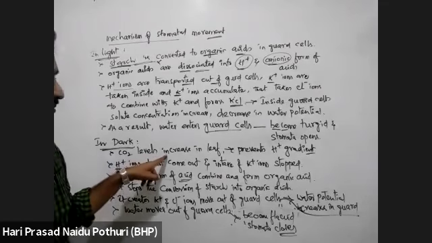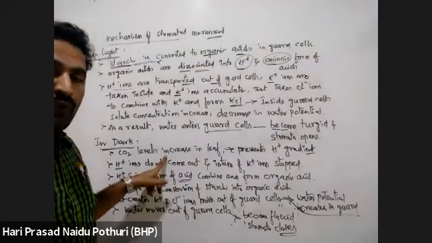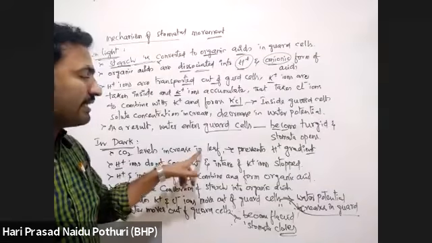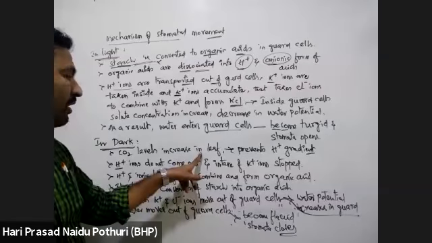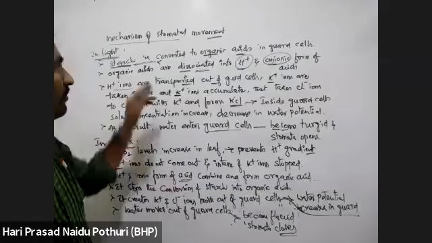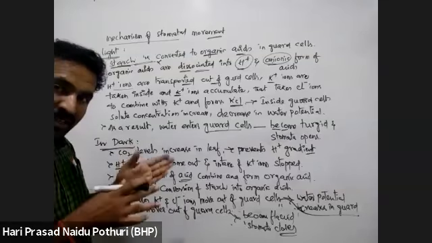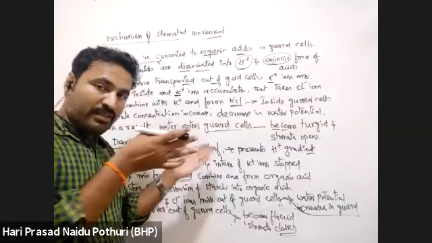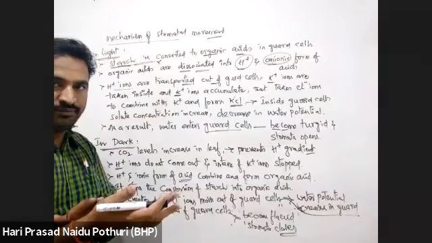In night time, there is no photosynthesis and an increase in respiration. Due to that, H plus ions will not come out. Starch breakdown will also be stopped. So the K plus ions and Cl minus ions present inside the guard cell will come out from the guard cell.